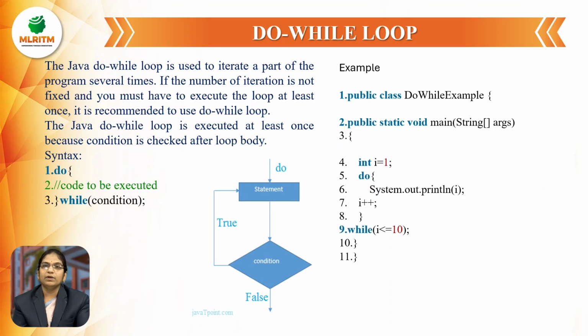But in do while, first we execute the statement and then check the condition. So in this case, at least one output we can expect. Whereas in while, first we check the condition and then display the output. So it will not be executed even once if the condition is false.